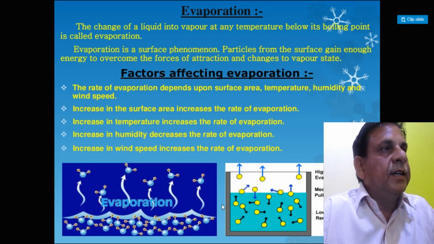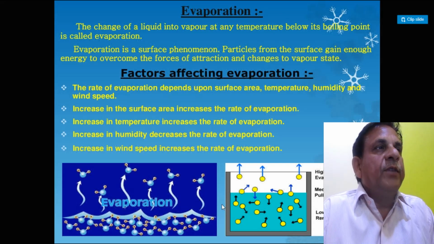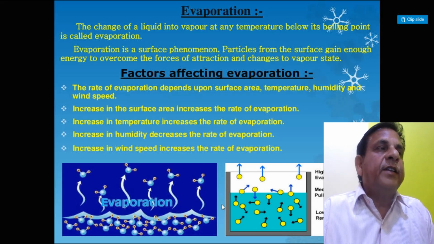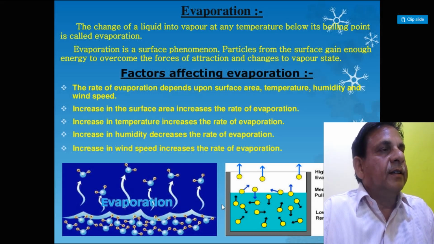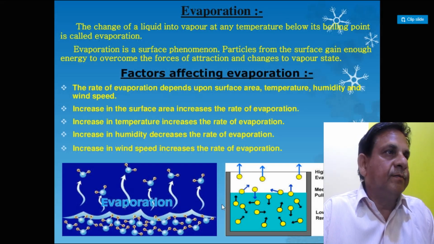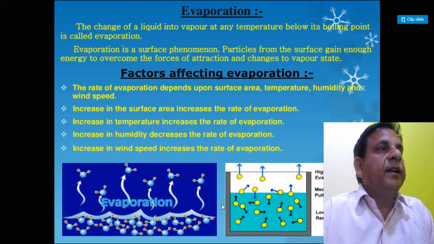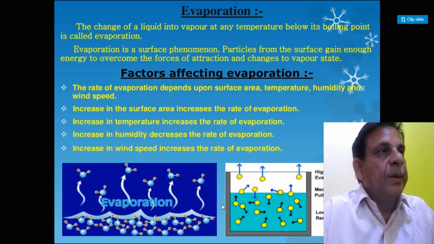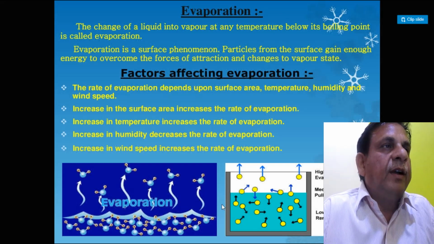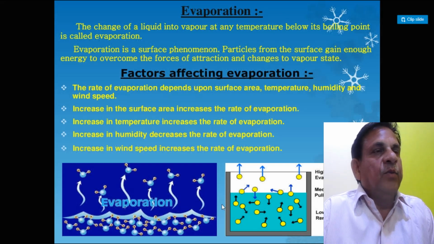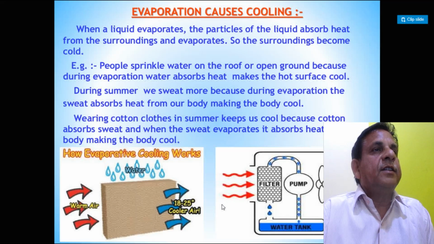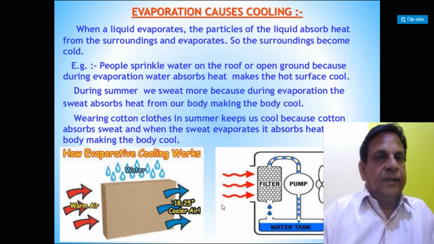In the rainy season, if humidity is increased, it is difficult to dry cloth, because the air is already saturated with water vapor. So the rate of evaporation is decreased. An increase in wind speed increases the rate of evaporation. If the wind is blowing, in this condition the cloth can dry easily.